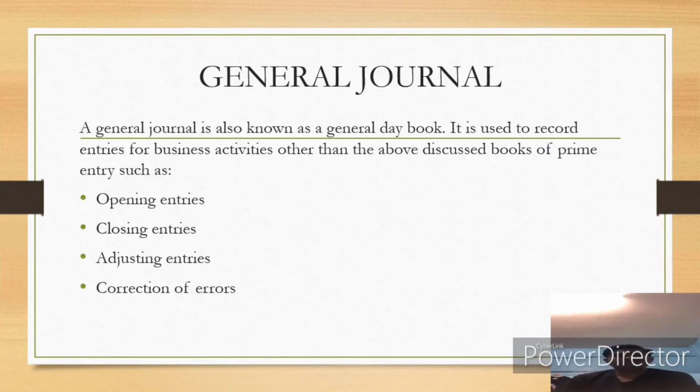Next, general journal. General journal is also known as a general daybook. It is used to record entries for business activities other than the above discussed books of prime entry, such as opening entries, closing entries, adjusting entries, and correction of error.